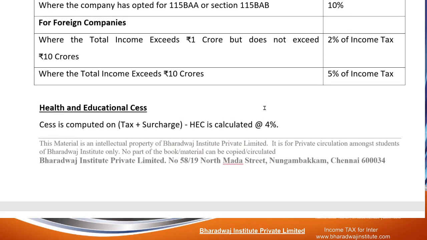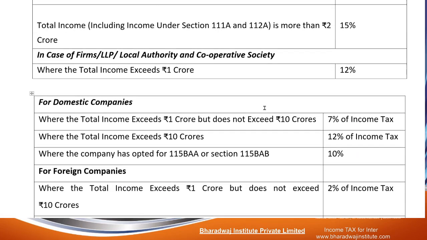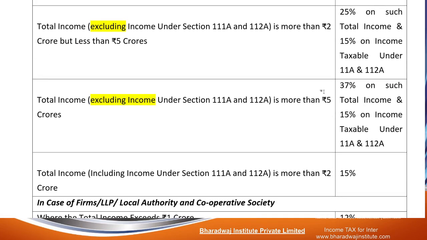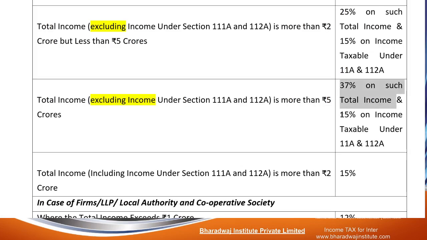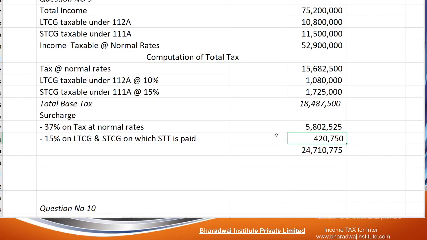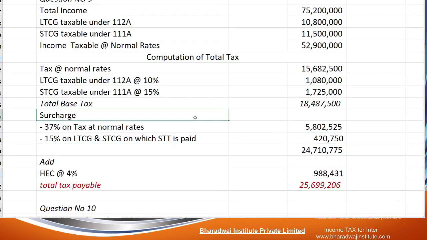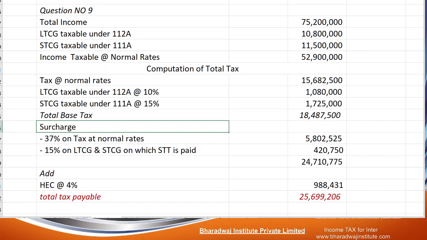Once again, let me say that. If it is more than 5 crore, 37% on general income tax: 1 crore 56 lakhs 82,500 into 37%. On these two items, 15%, that is 15% for 111A and 112A. Then don't forget to add HEC 4%. This will give us the total tax payable.